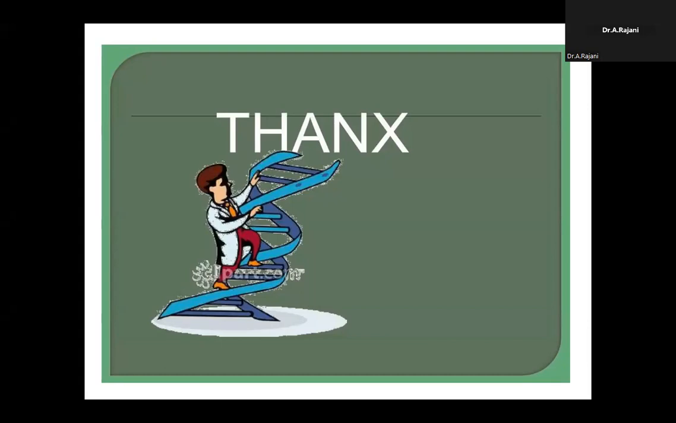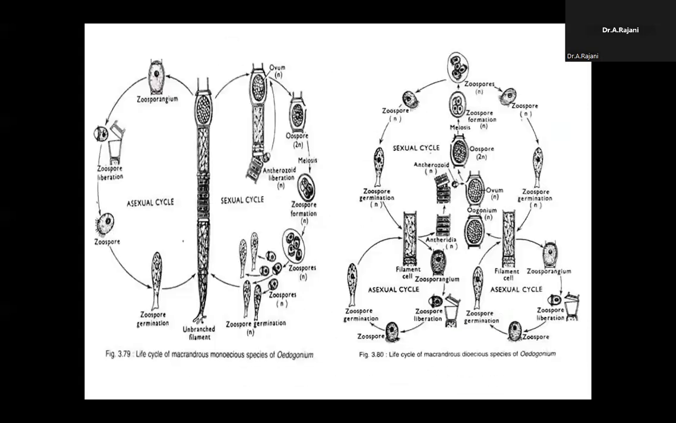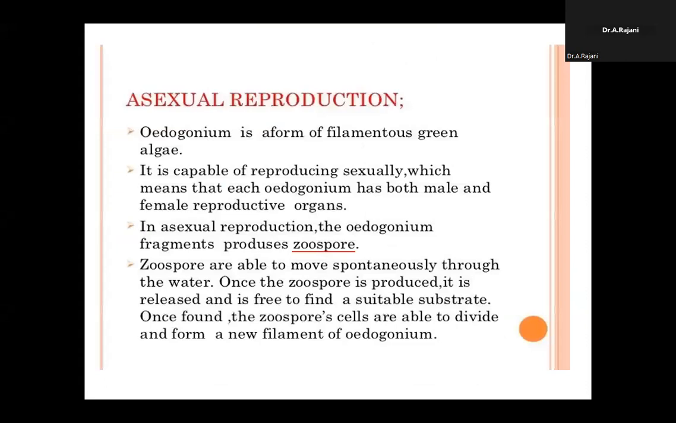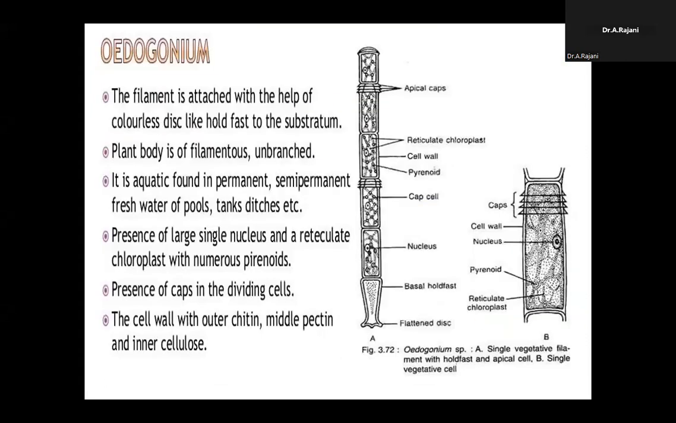Two types of cells are there. One is the filament plant body. In this filament plant body, one is the basal cell, that is the bottom part. The apical cell is the upper part. The apical cell forms the cap cells. The basal cell attaches to the substratum. And end-to-end cells are formed.